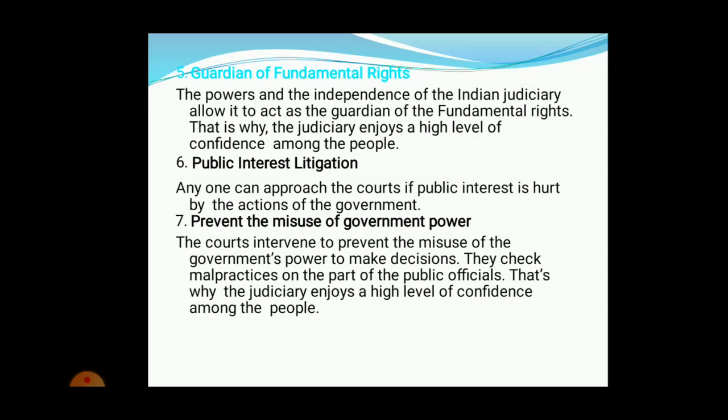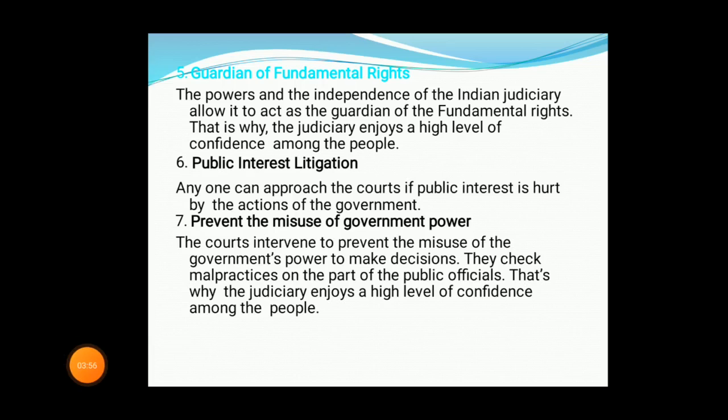Then you have public interest litigation. Like you might have seen in many movies, where they implement a law based on a welfare case. It will be taken into custody. Anyone can approach the court if the public is interested in it.